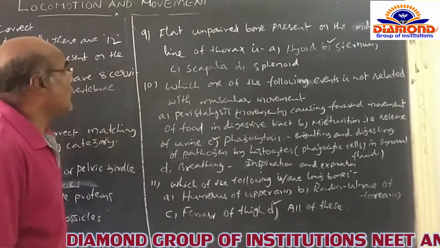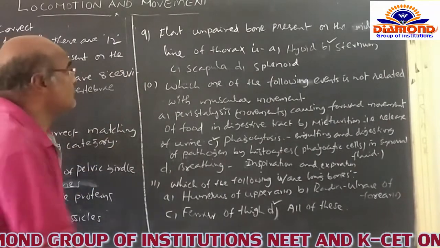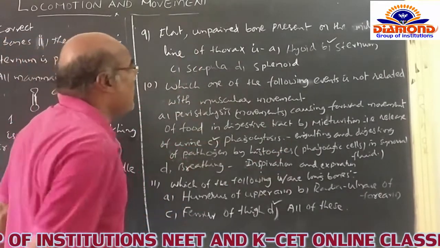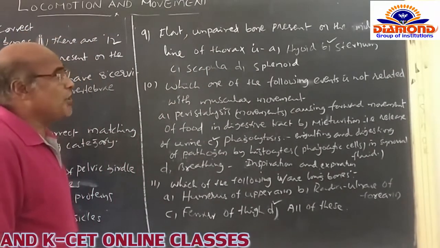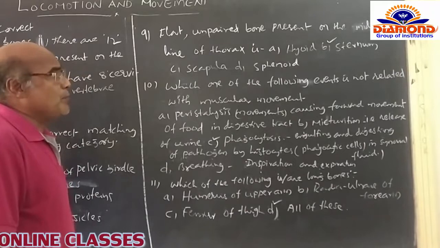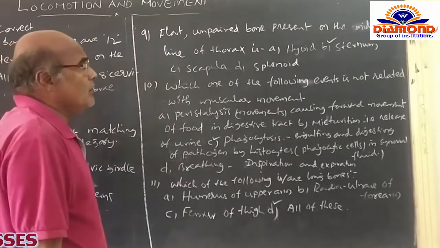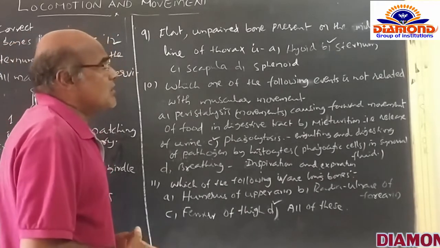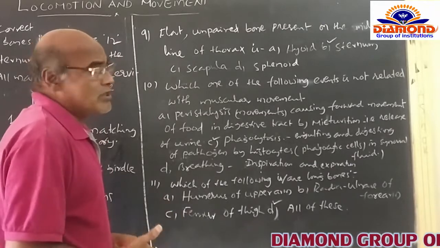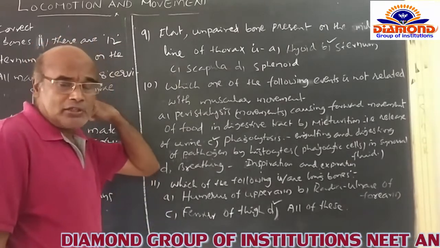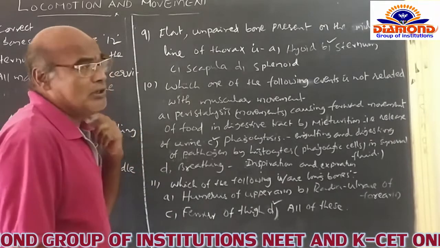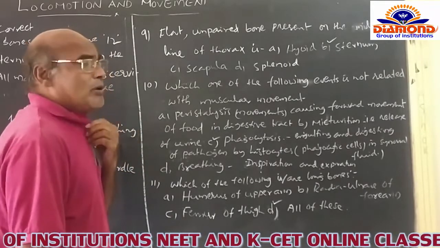Now we go for another question. Flat, unpaired bone present on the midventral line of the thoracic region. What is the name of that? Option A is the hyoid, which is not at all concerned with this. B is the sternum. Of course, the sternum is the only flat and unpaired bone which is naturally present on the midventral line of the anterior part of the thoracic region of the human being itself.